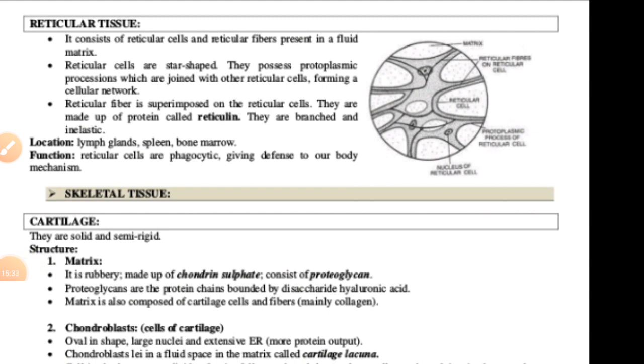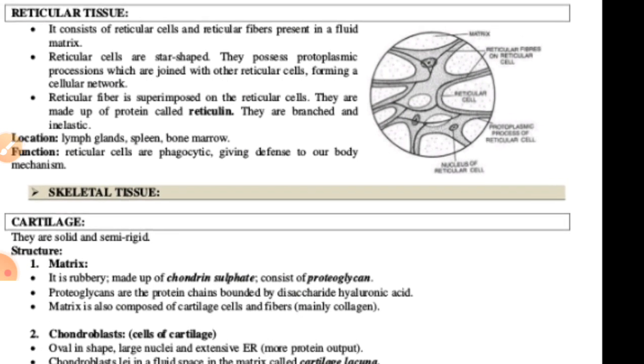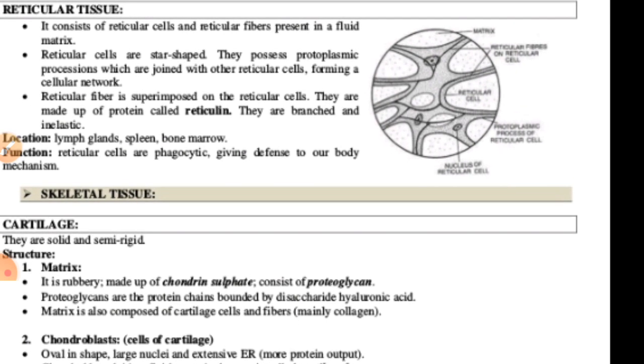It consists of reticular cells and the reticular fibers present in the fluid matrix. Reticular cells are star shaped and possess protoplasmic processes which are joined with the other reticular cells, forming a cellular network. Reticular fibers are superimposed on the reticular cells and are made up of a protein called reticulin. They are branched and also inelastic.